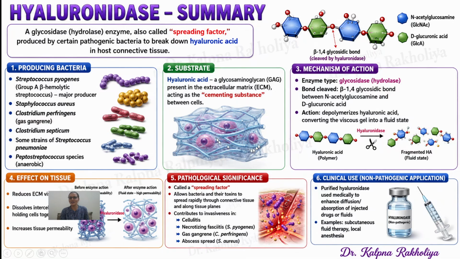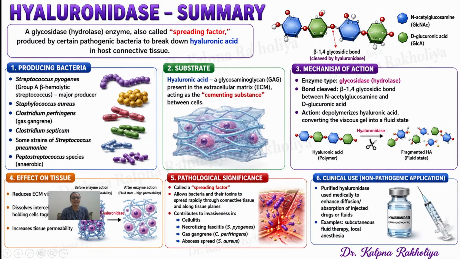which is present in the extracellular matrix, right? So it will connect the cells to each other by hyaluronic acid. But some organisms produce the hyaluronidase enzyme, like Streptococcus, Staphylococcus aureus, Clostridium, and Streptococcus pneumoniae. These organisms release it and it breaks down this cement material present between the cells. Right, so this is the mechanism, and the hyaluronidase enzyme will cleave the beta 1,4 glycosidic bond between the sugar molecules and convert it into small structures.